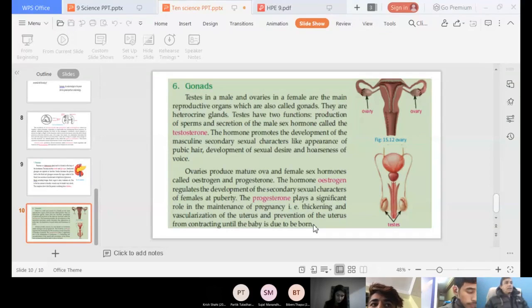Pituitary gland, thyroid gland, parathyroid gland, pancreas, and gonads. In case of males, they are testes, and in case of females, they are ovaries.